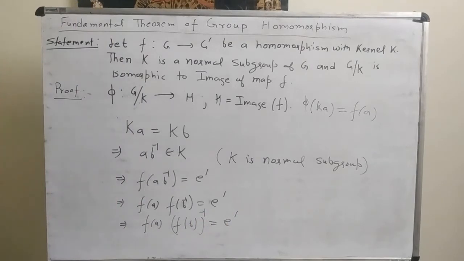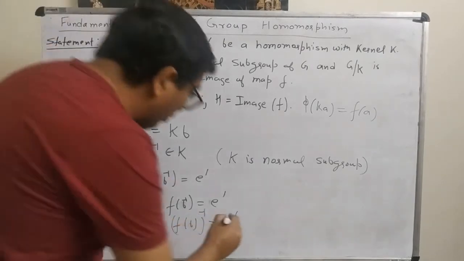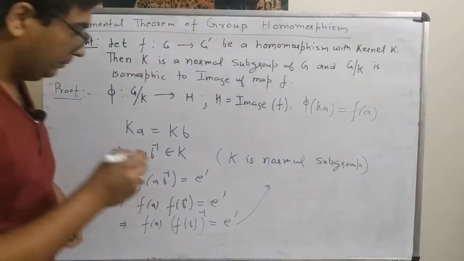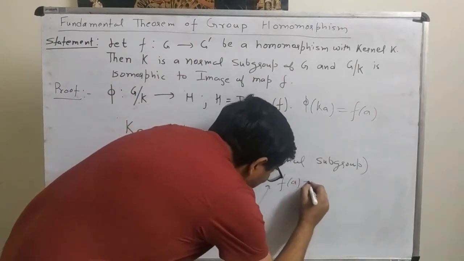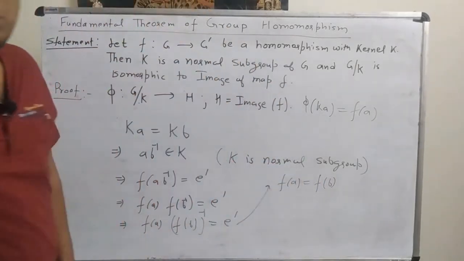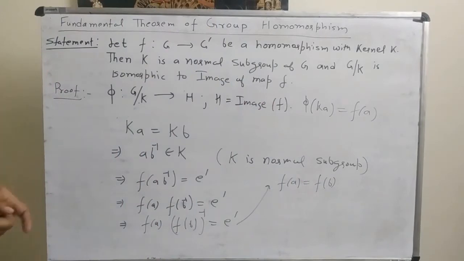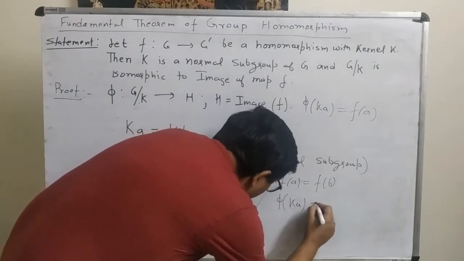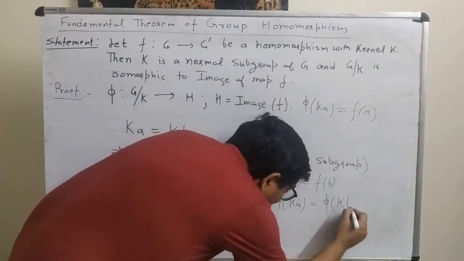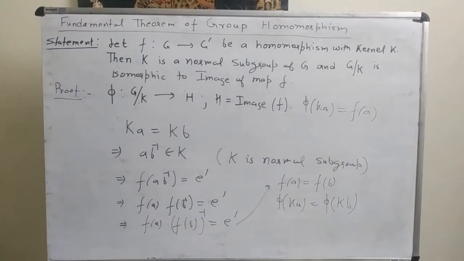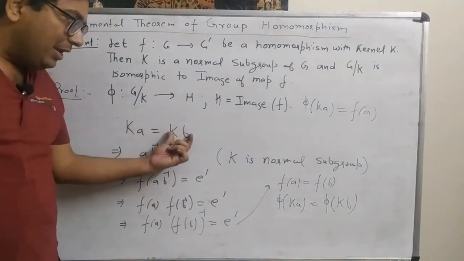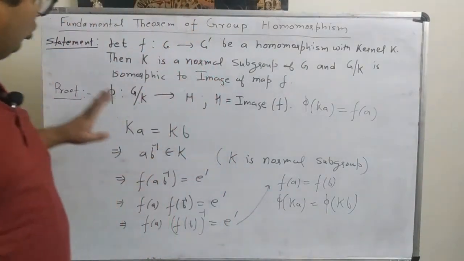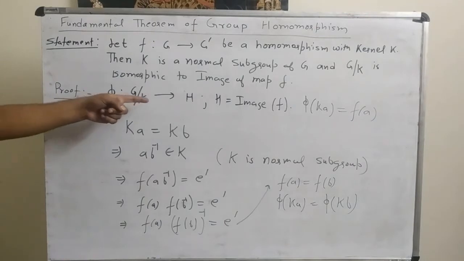So, by definition of inverse, we can write F of A is equal to F of B. And we know that F of A is equal to phi of Ka, and F of B is equal to phi of Kb. So we prove that if Ka is equal to Kb, then phi of Ka is equal to phi of Kb. So here we prove that this map is well defined.